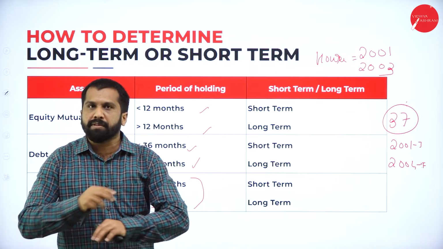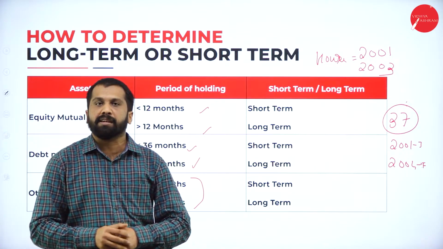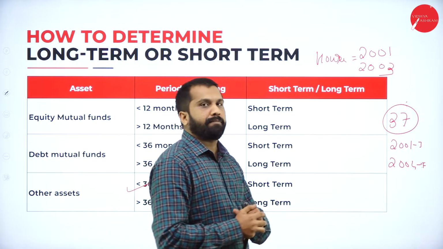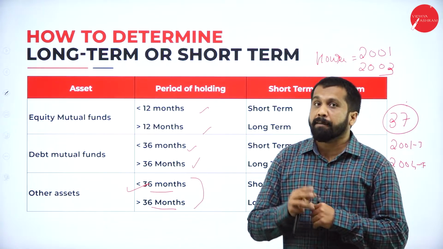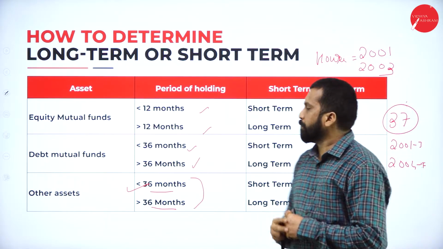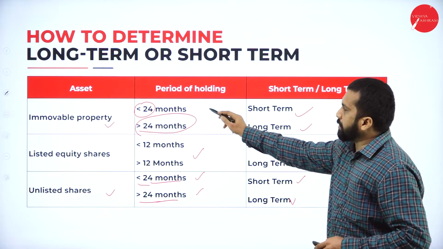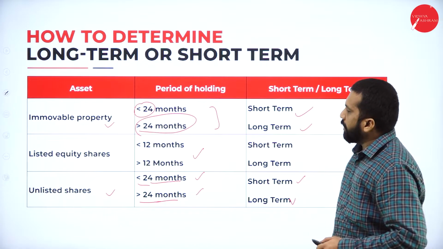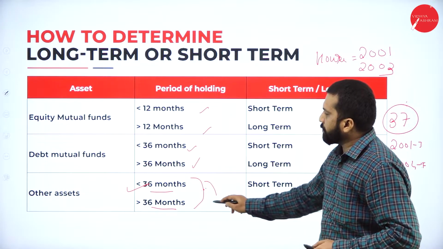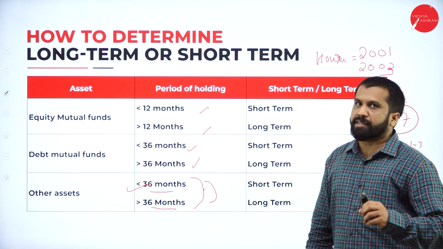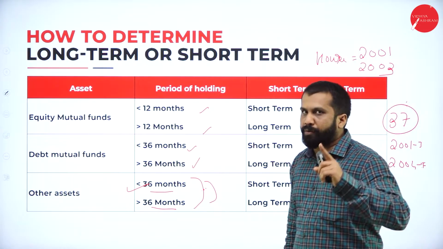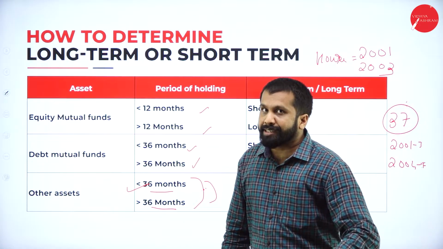If you want to remove them, you have to completely dismantle them. Those kinds of machineries come under immovable. So immovable property, always remember 24 months, and movable property always comes under 36 months. Clear? Immovable 24, movable 36.